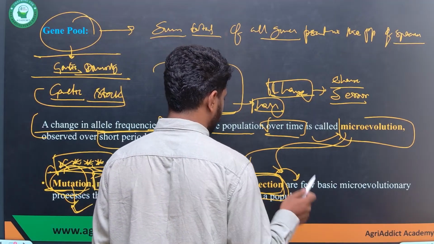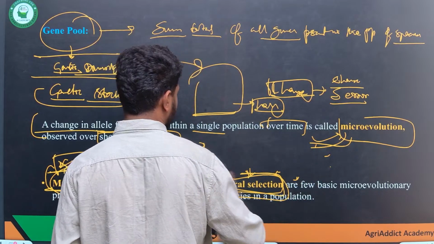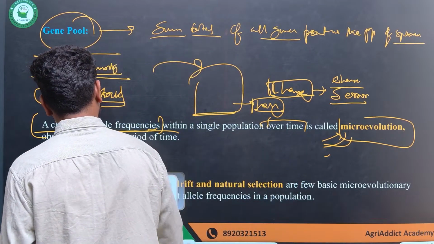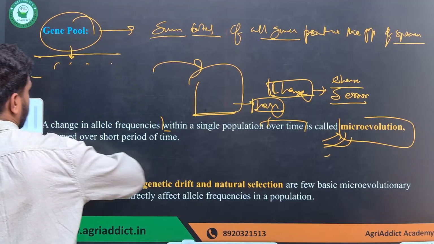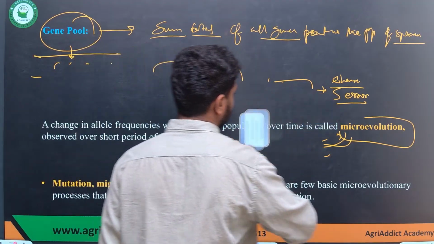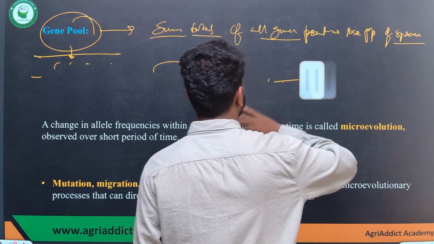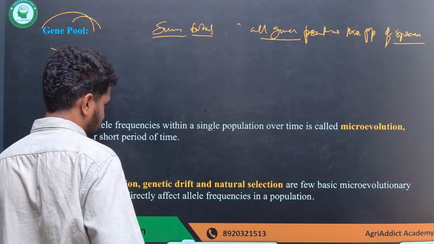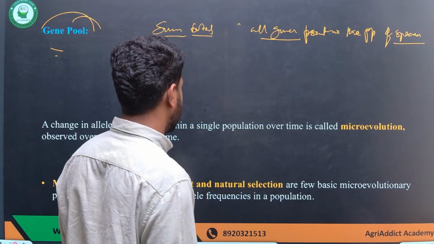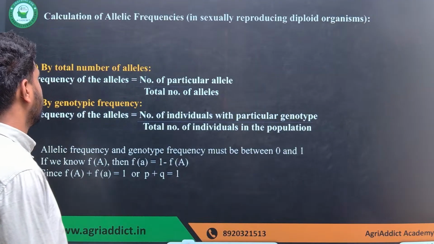Natural selection is a phenomenon explained by Charles Darwin, which says that in a population, some alleles and phenotypes will be favored and some will not be favored. Whichever is favored or has higher fitness will be selected naturally and will go to the next generation. That is what natural selection means. We'll discuss it in a bit more detail.